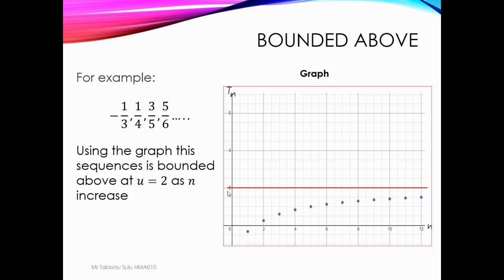If n increases, approaching infinity, the sequence approaches 2, so the limit of this sequence is 2. We can say this 2 is a limit of this sequence. It cannot be over that 2. So that's bounded above: if we have some higher value that the sequence cannot go over.